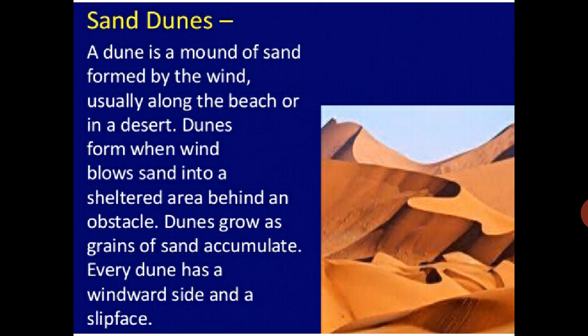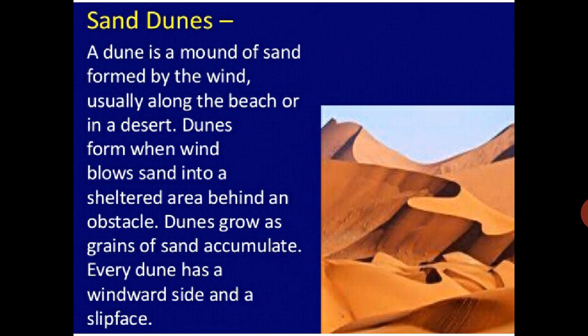What happens when the wind blows? It lifts and transports the sand from one place to another, as you know. When it stops blowing, the sand falls and gets deposited in a low hill. When the wind stops, what happens? The sand falls and gets deposited in a low hill-like structure. This is called a sand dune.